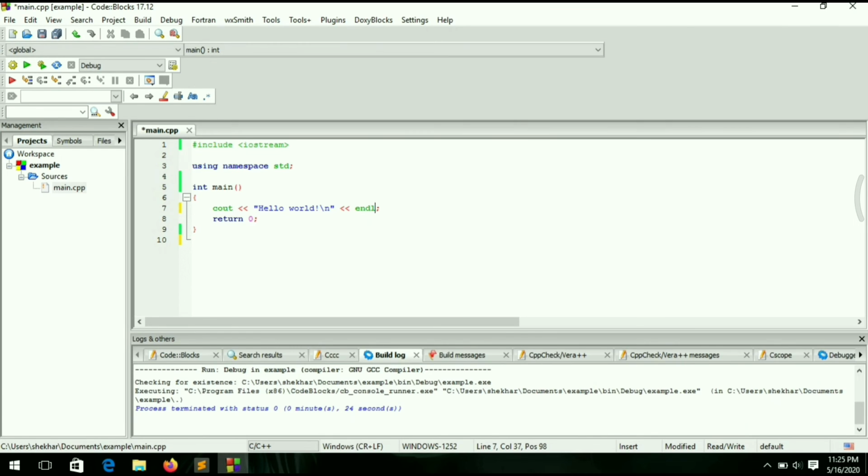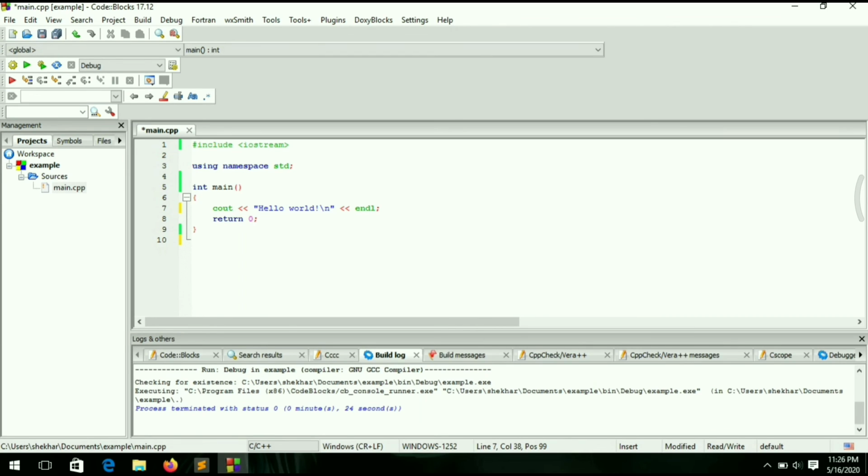Now at last see this semicolon. What is this semicolon? This semicolon is telling the compiler that this is the terminating point and the end of this particular line. If you write any statement in C++, you have to terminate it, and the termination is by this semicolon.